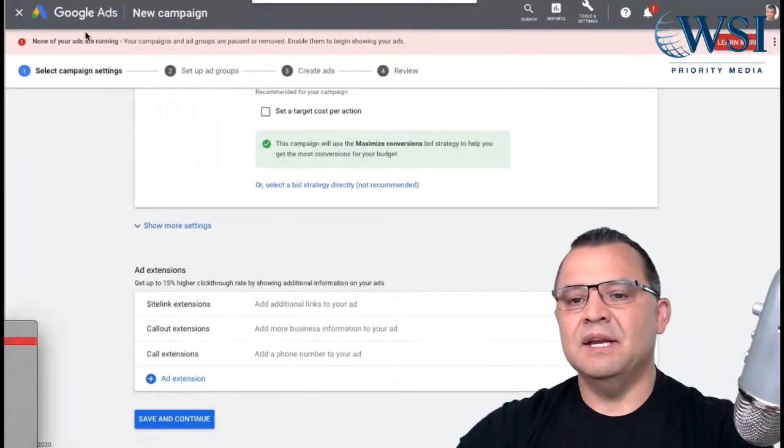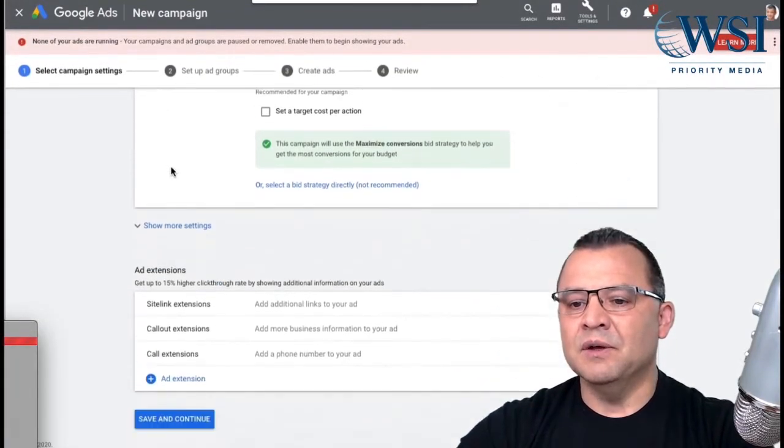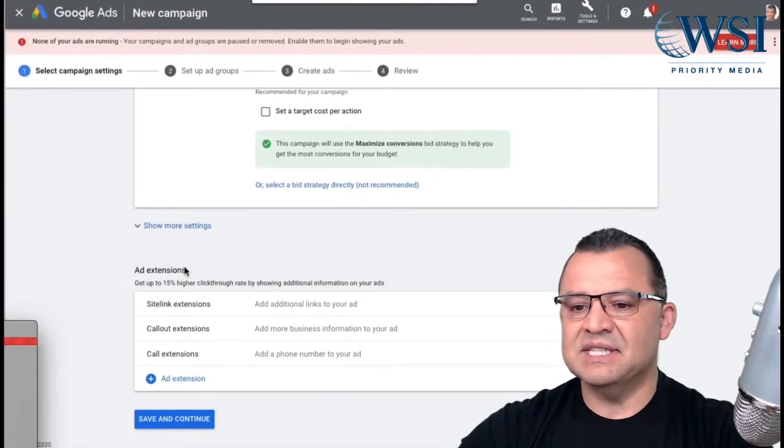When you're in your campaign and you're setting up your campaign, what you'll do is go to the add extension section right here, and you'll see that there's a variety that are already right here.